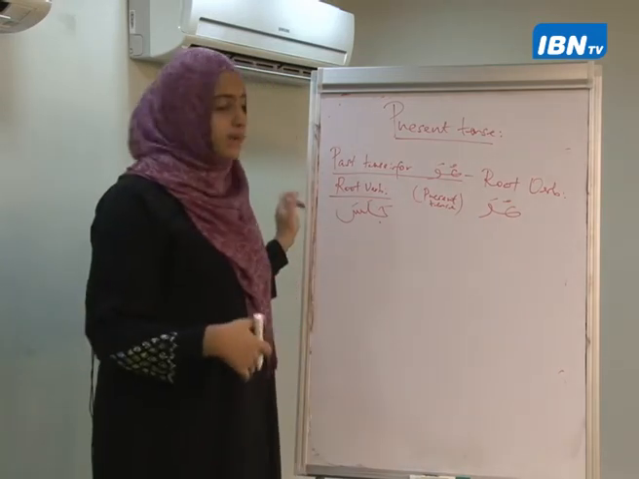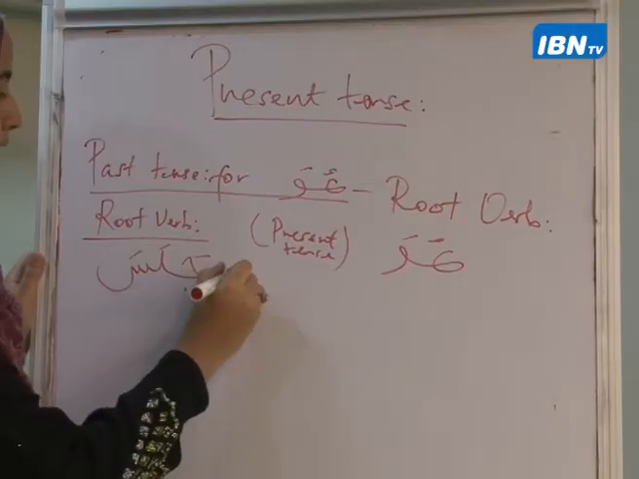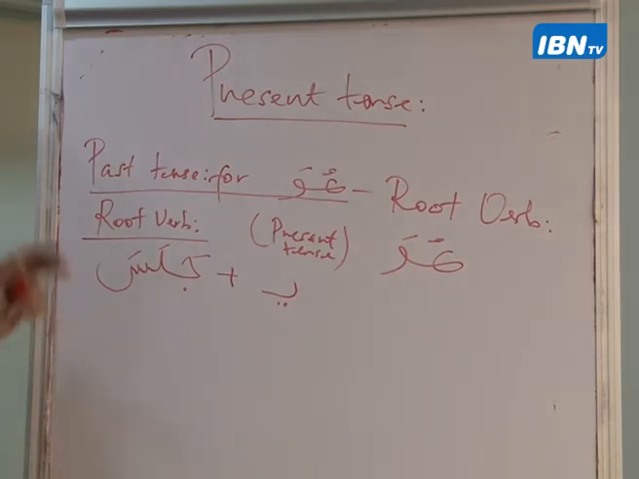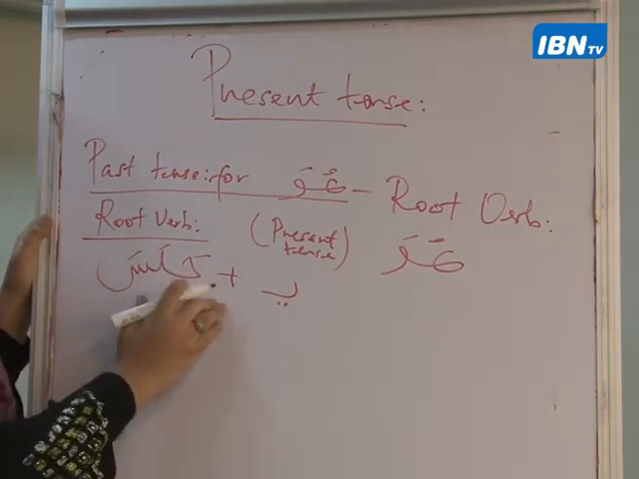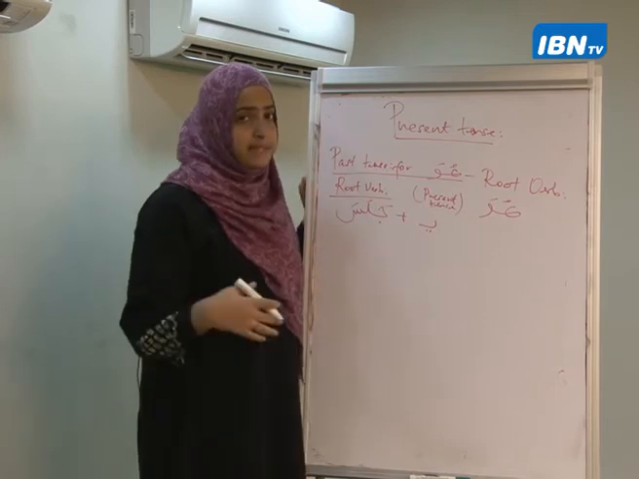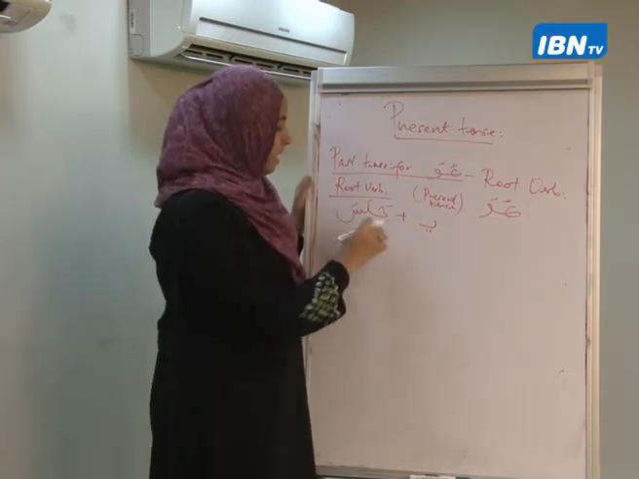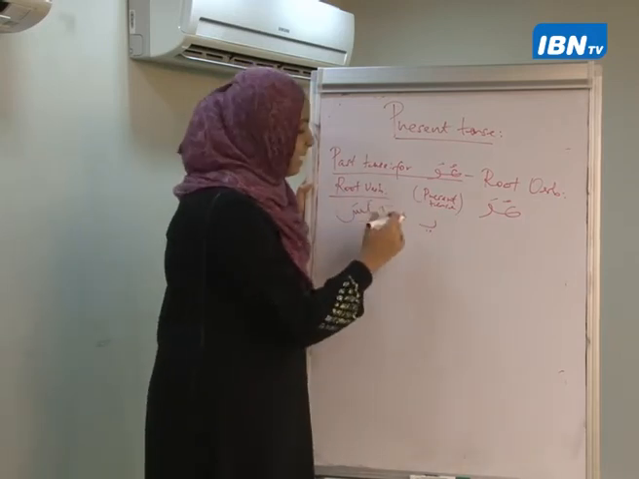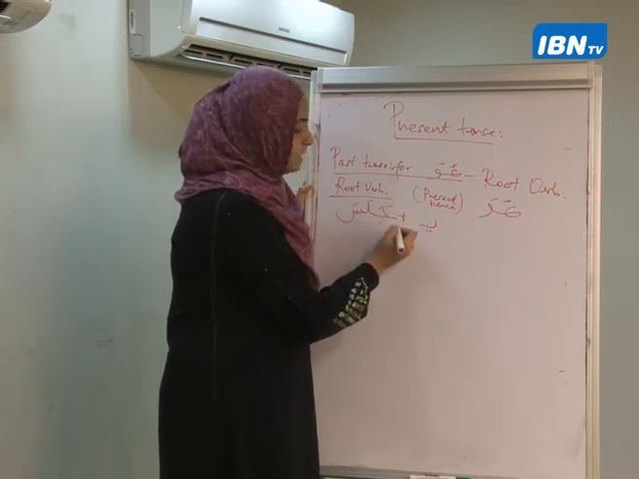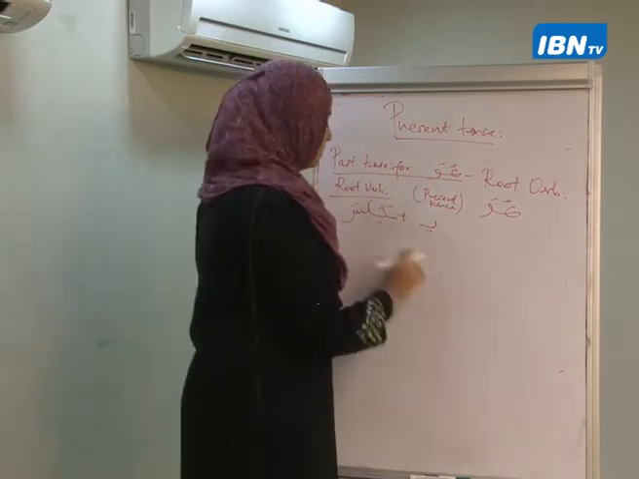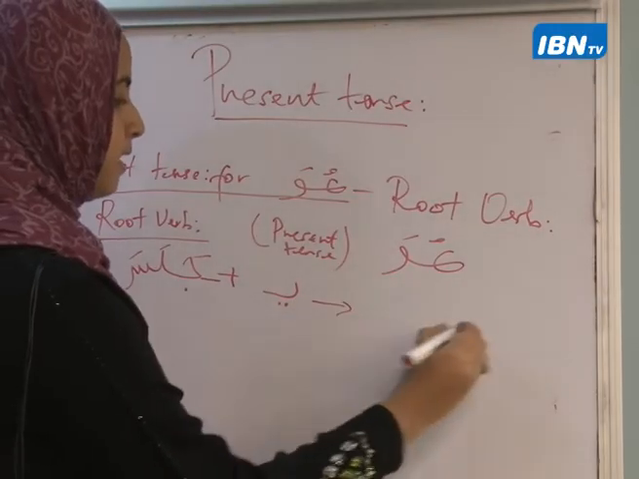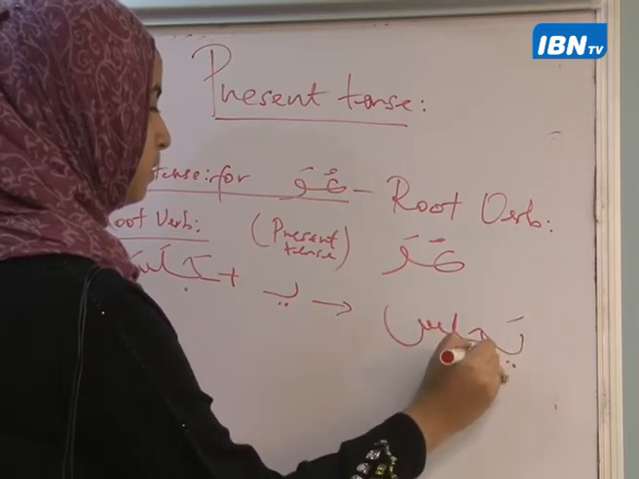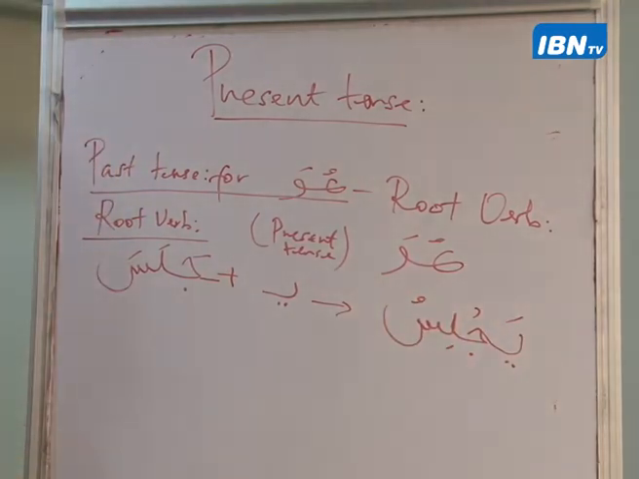What I'm going to do is add a ya. But where am I going to put this ya? Am I going to put it in the beginning? Am I going to put it at the end, the way we used to do in the past tense? You know, the additions were all at the end. Am I going to put it in the middle somewhere? No. I'm going to put it in the beginning of the word. So this is going to become yajlisu.